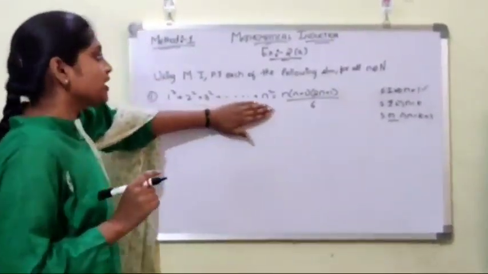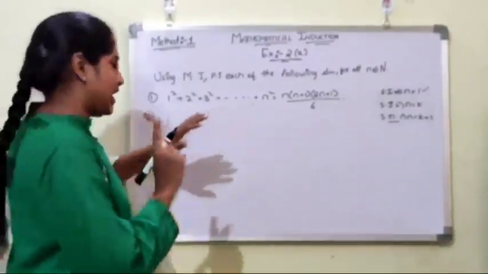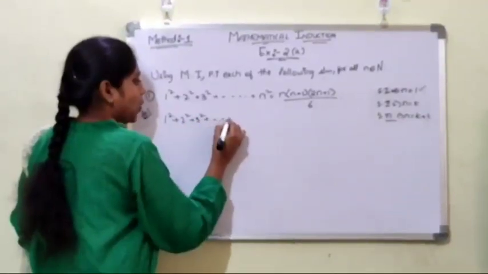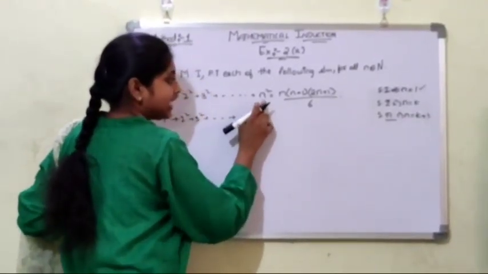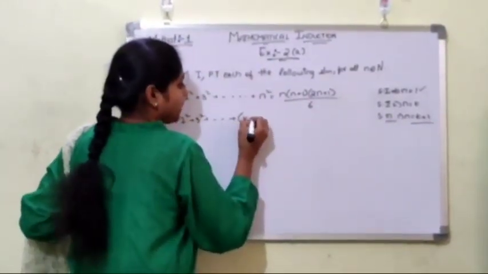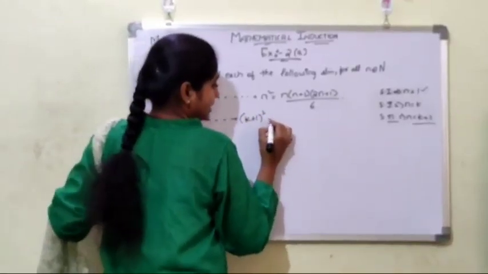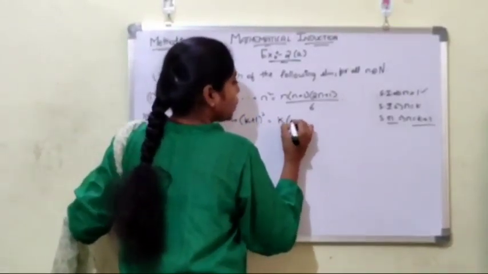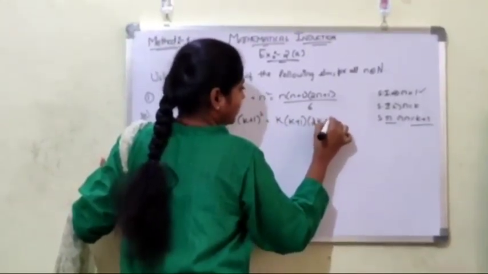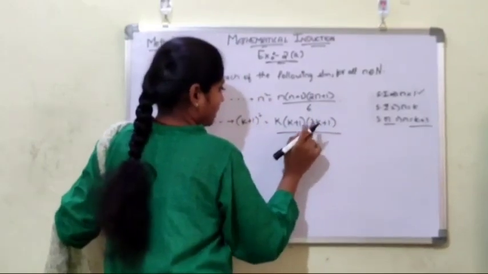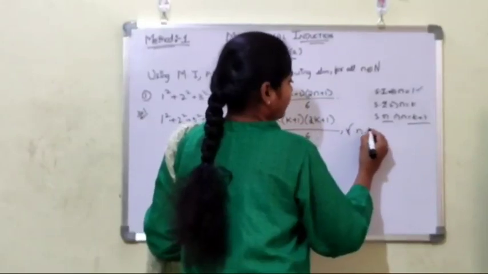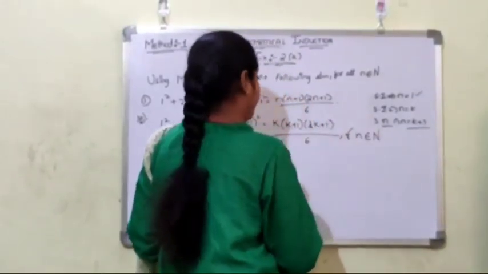So we substitute n equals to k plus 1 in 1 square plus 2 square plus 3 square plus so on, k plus 1 whole square is equals to k into k plus 1 into 2k plus 1 into 2k plus 1 by 6 for all small n belongs to capital N.